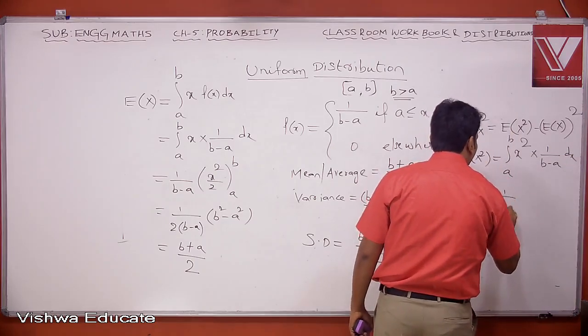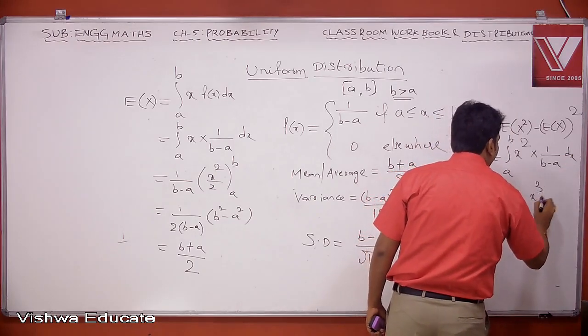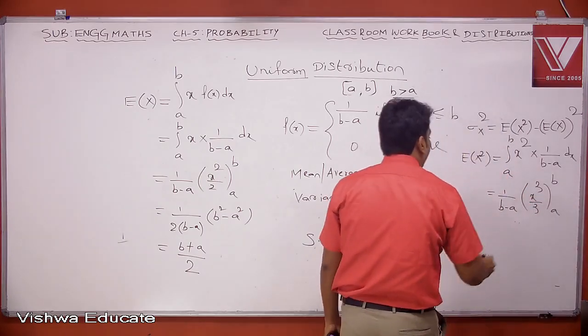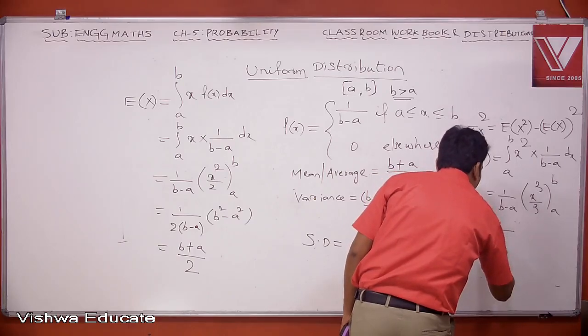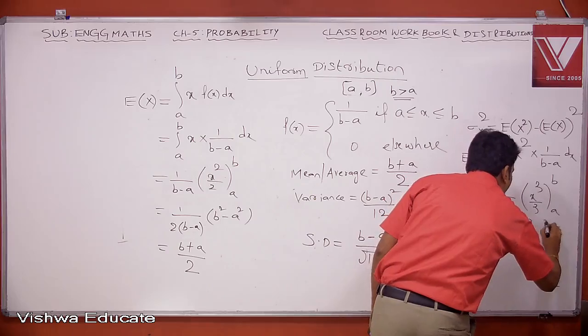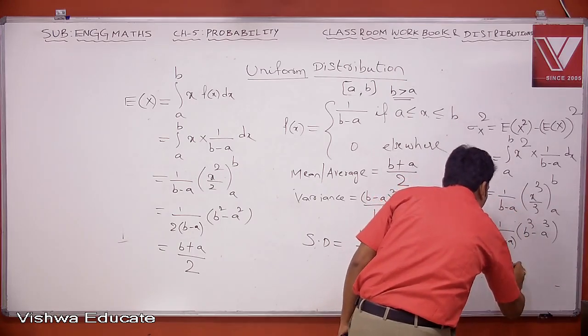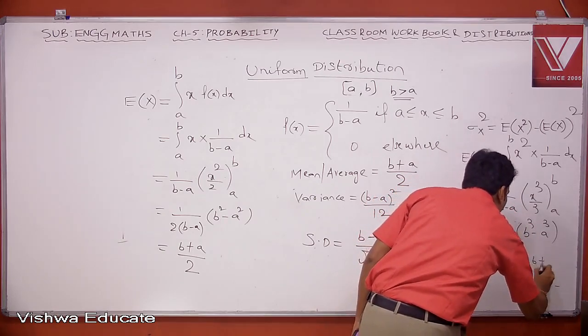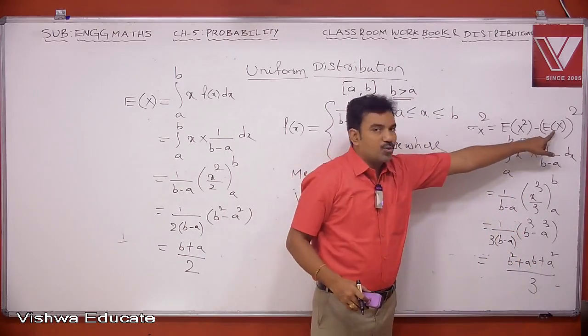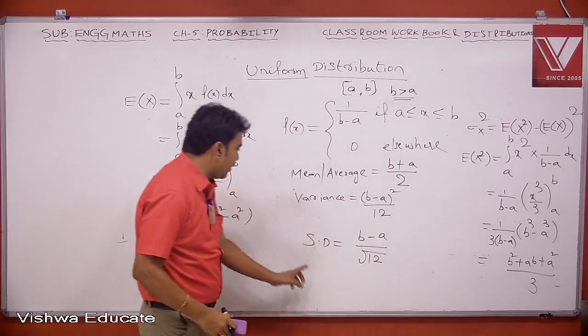Now this is 1 by b minus a into integral x square, which is x cube by 3, limits from a to b. Therefore this is 1 by 3 into b minus a into b cube minus a cube. So this is b square plus ab plus a square divided by 3. Now you can subtract square of mean value. From that you will get variance like this.